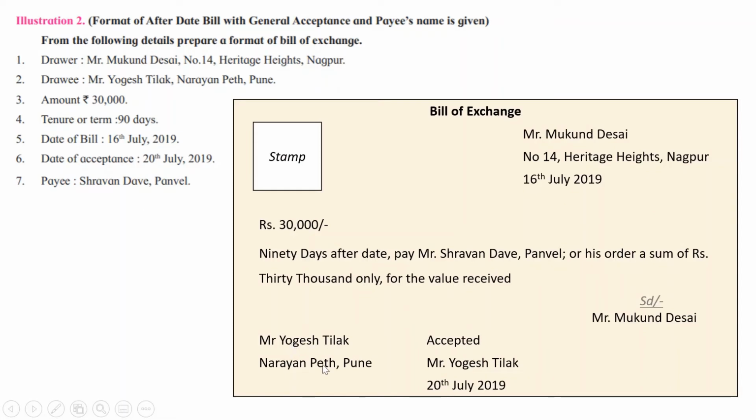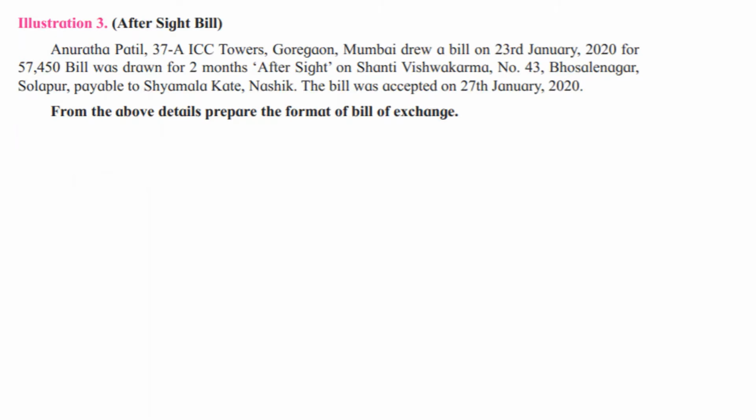Number one, his name and his address, and number two, below accepted, he is supposed to write his name and put his signature. Okay, so that's all, and he is also required to write the date on which it is accepted by him. This is called as bill after date, so that 90 days will not be counted from 20th July, 90 days will be counted from 16th July. I hope everybody has understood the concept. Let me go ahead now for the next question.